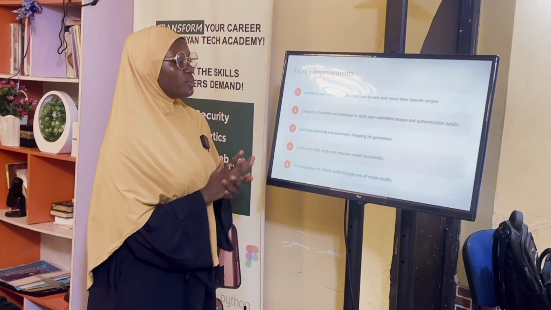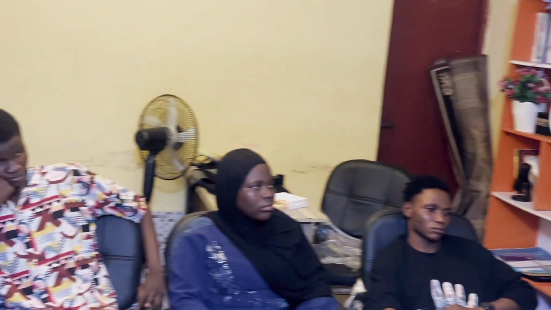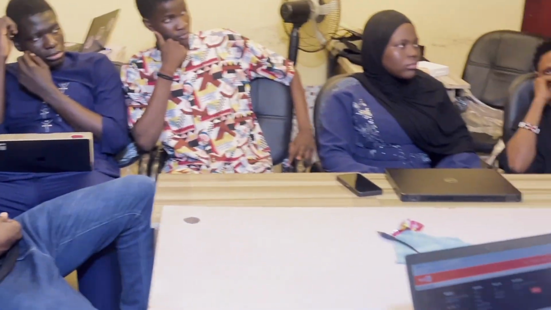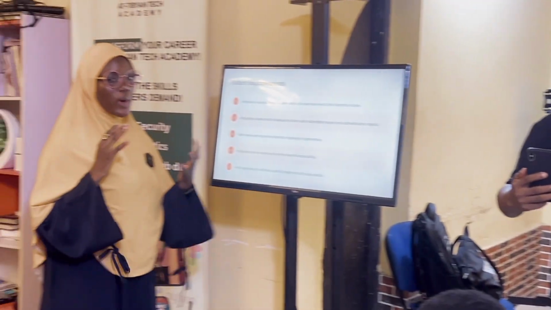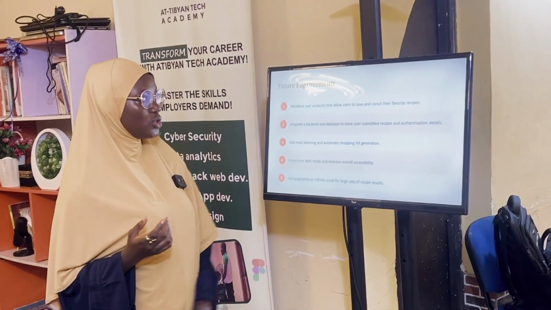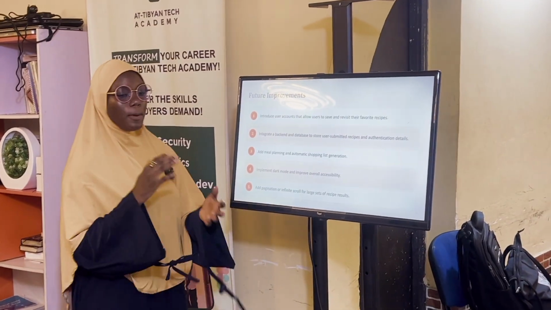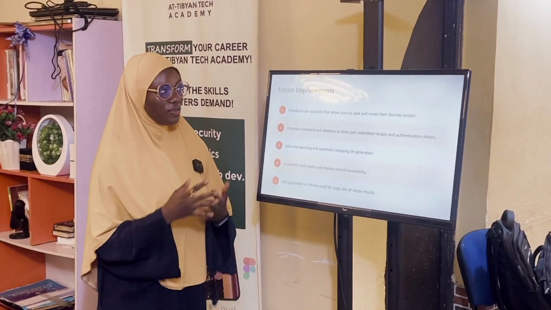The next one will be to implement dark mode and improve overall accessibility. This color is a bit bright and might not be accessible to certain users, so we need to implement some accessibility functions, know where to tone it down, and how to switch. And then the fifth one will be to add pagination or infinite scroll for large sets of recipe results. As I mentioned, it takes a while for the recipes to load. If there is a way we can page it in such a way that you can move from page 1 to page 2 and it doesn't take a lot of time to get everything on board.